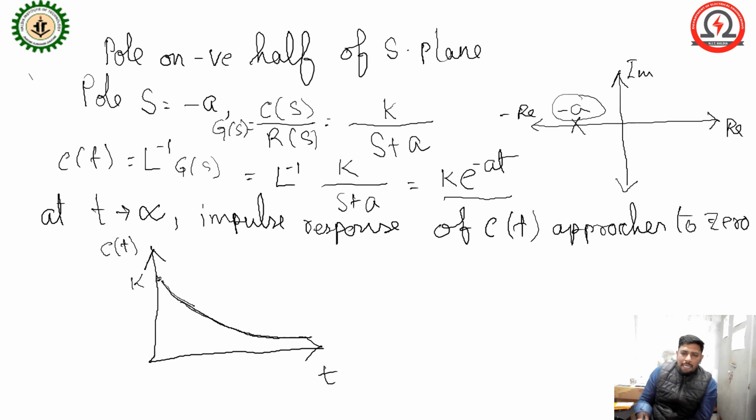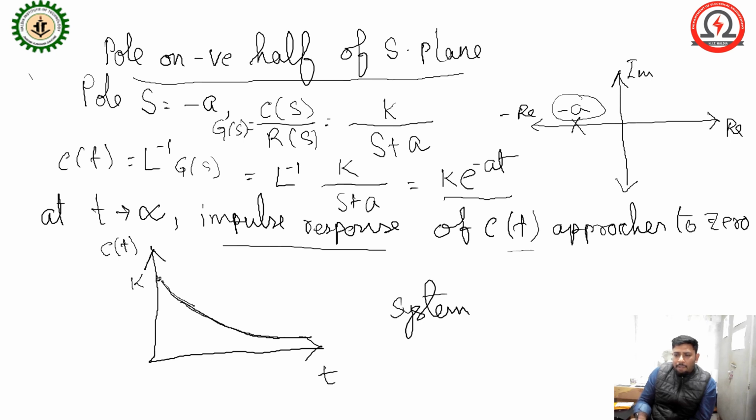So this will be the impulse response of c(t). The pole is in the negative half of the S plane, so when t tends to infinity, the response goes to 0. So we can say the system is stable. Okay.